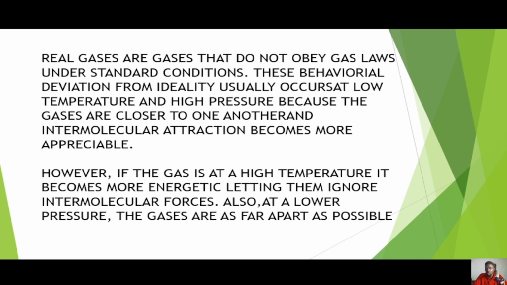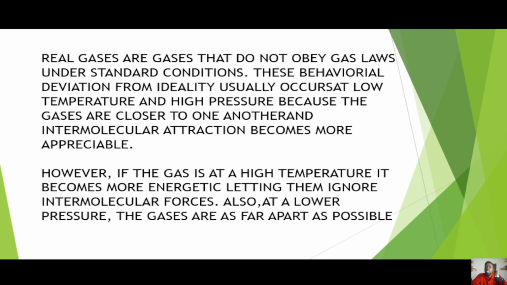So what does that tell us? If I want to make a gas begin to act as an ideal gas, what do I need to do? I need to raise the temperature to make it very high. The second thing I need to do is reduce the pressure. When you reduce the pressure of gases in a particular system, you tend to reduce the clustering and make them more spread or spaced between each other. And when that happens, you will notice that the interaction between the gases, or the forces of interaction, will now be negligible. Consider a magnet, for instance.